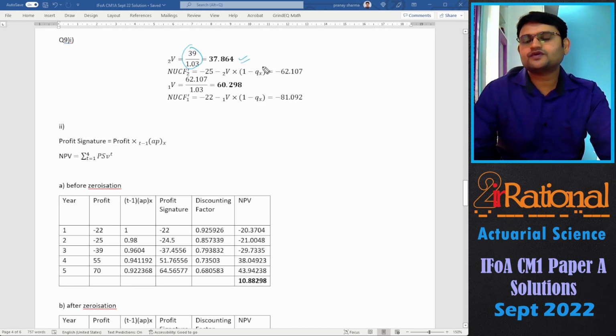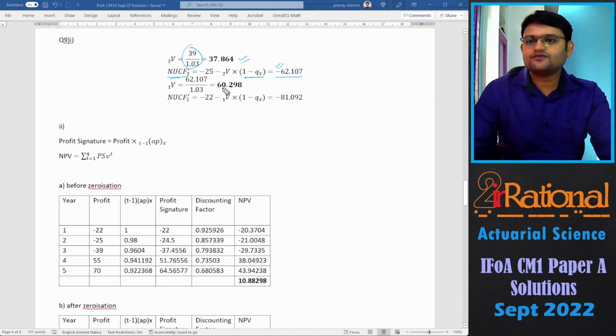That becomes 37.864. We will deduct that from the non-unit cash flow of time 2, but only for the people that survive that year. So we get the non-unit cash flow at time 2 will now become minus 62.107. But we'll have to keep reserves because this is again a negative cash flow.